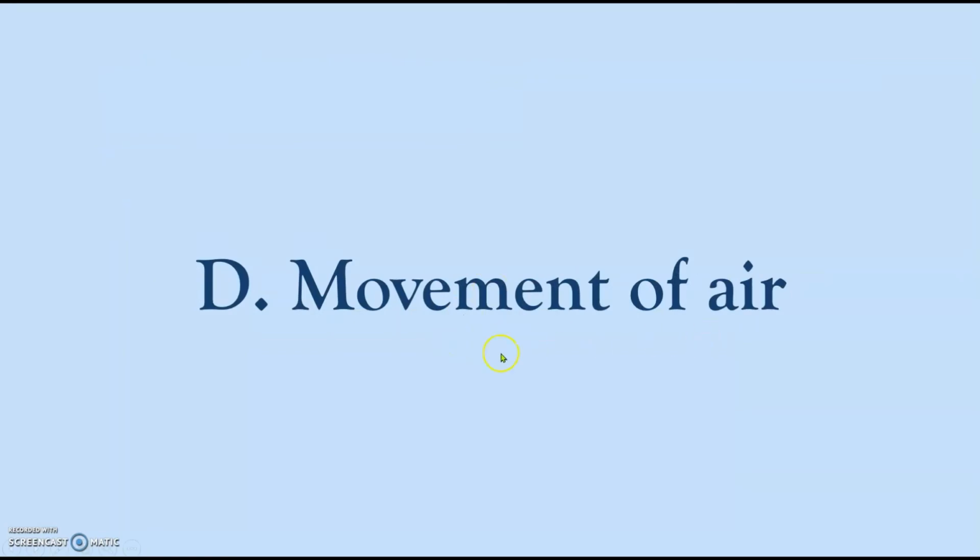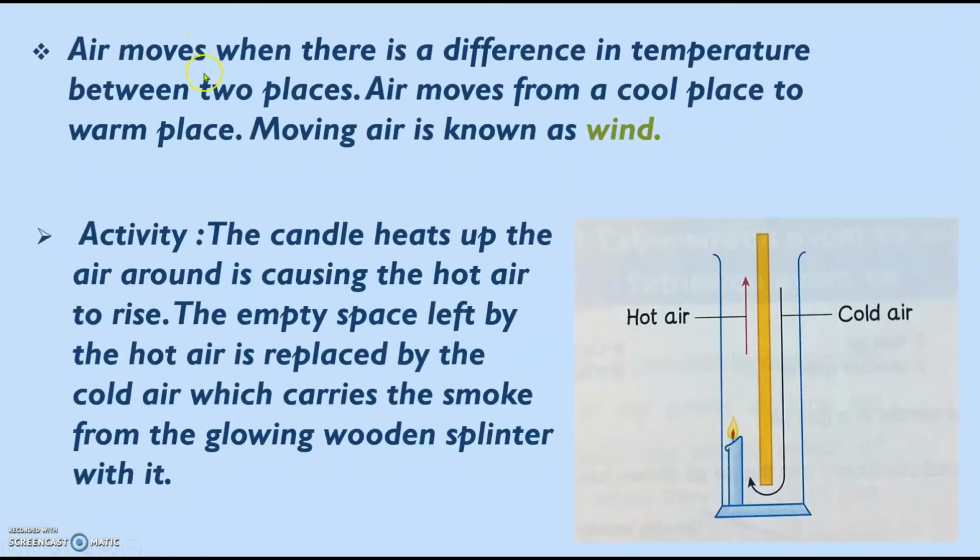Movement of air. Air moves when there is a difference in temperature between two places. Air moves from a cool place to a warm place. Moving air is known as wind. In this activity, the candle heats up the air around it, causing the hot air to rise. The empty space left by the hot air is replaced by the cold air, which carries the smoke from the glowing wooden splinter with it.